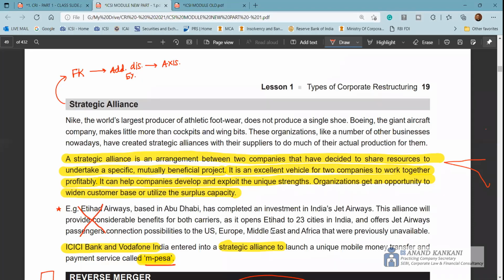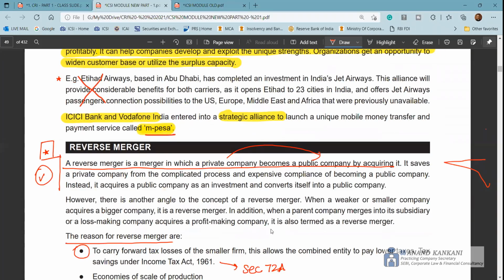Flipkart and Axis Bank, additional discount. Then you can write Amazon and ICICI, right? So that's again the strategic alliance which is being given.